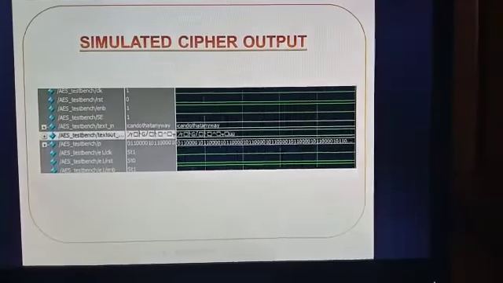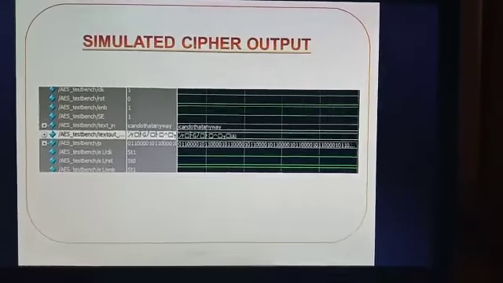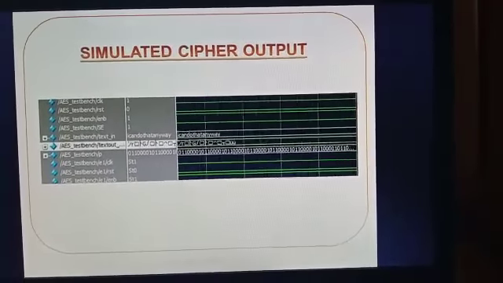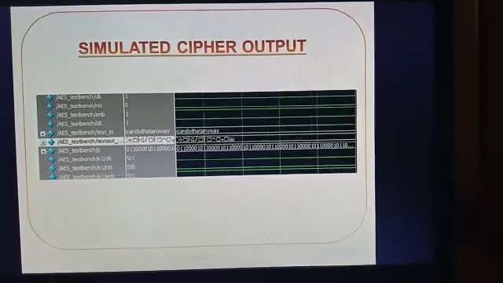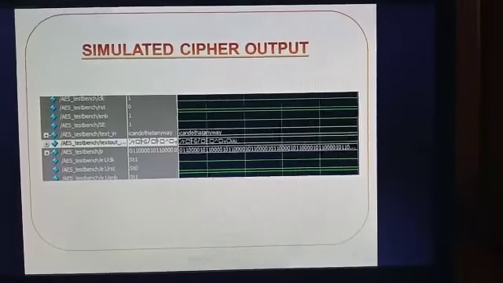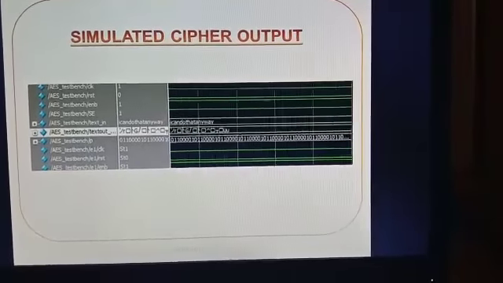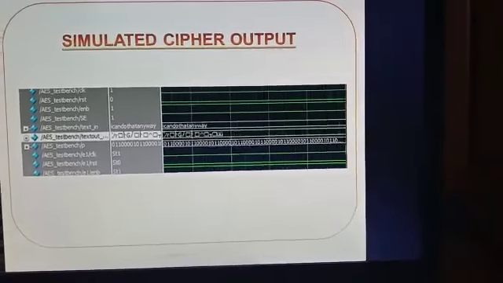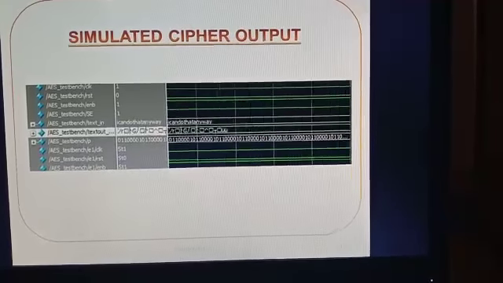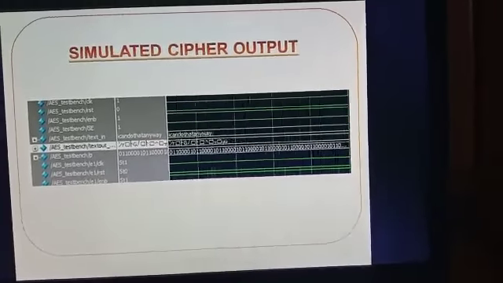Simulated cipher output. As we saw in the block diagram above, the cipher output is a confusing one. If we are not a hacker and we are the user provided by the service providers, we will get the cipher output as 00 for our passwords. If we are hackers trying to track the algorithm, we will not get 0 as the output.